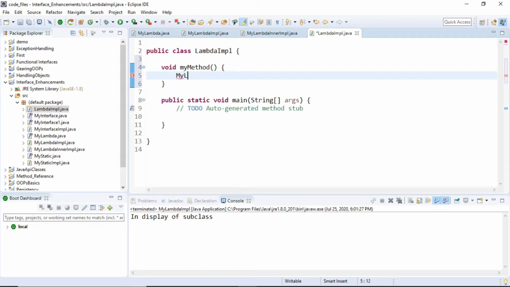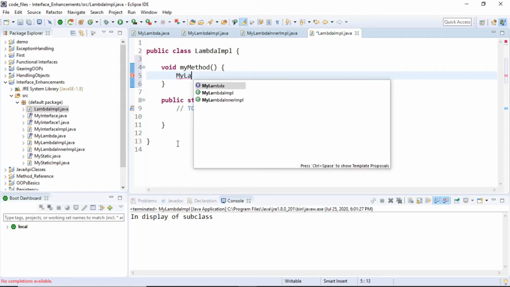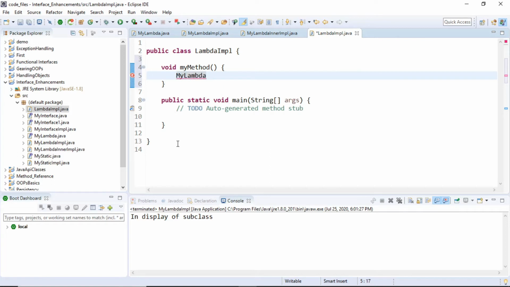Let's say I'm going to have a reference of my lambda, create an object, let's say m, and let us write a body for that. How to do it? I'm going to write it and then explain it. Bracket followed by the arrow operator, and then you end it.